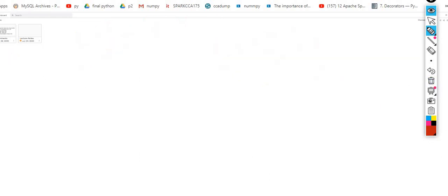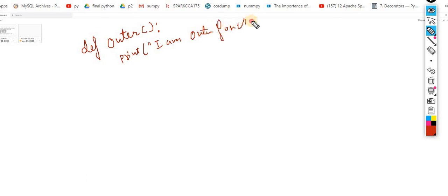So how can we implement it? Now understand it. I am making one function, def outer. This one is my outer function. Here I am writing print I am outer function. Inside outer, yes, we can define inner classes or inner functions, that is feasible.